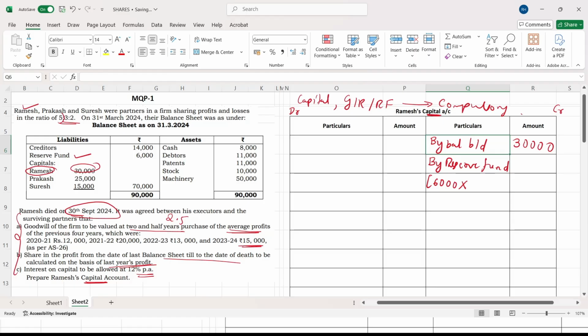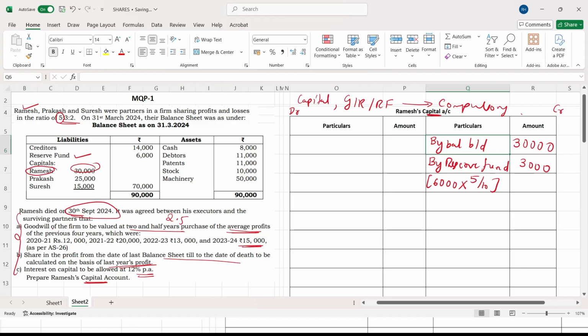What is his ratio? 5. So 5 is to 3 is to 2. That is 5 by 10. How come 5 by 10? 5 plus 3 plus 2 is 10. 5 by 10, which comes to 3,000. Hope you people understood. First write the capital, then if any reserve fund or reserves and surplus or general reserve is given in the problem, you share it. Okay, these two are compulsory, even if they have not asked you in the adjustment, you have to do it. Now come to the adjustment.